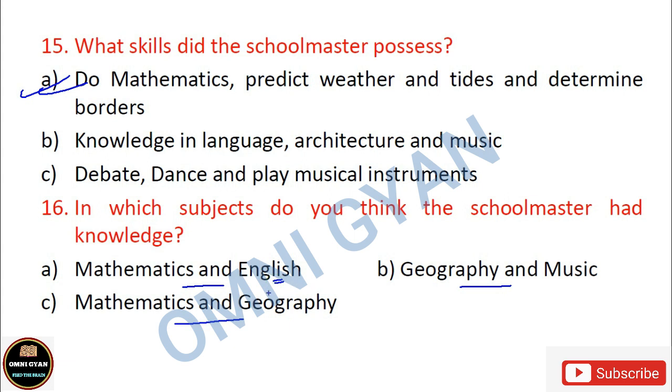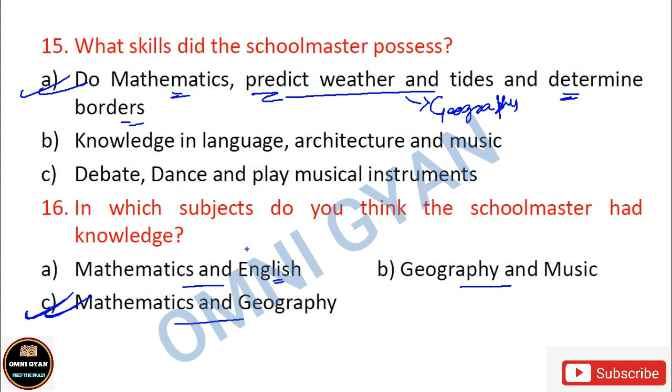But look at the appropriate answer from this one. So this is the correct option, mathematics and geography. See, predicting weather and tides obviously refers to which subject? Geography. Determining borders also geography. So mathematics and geography. Okay, correct answer.